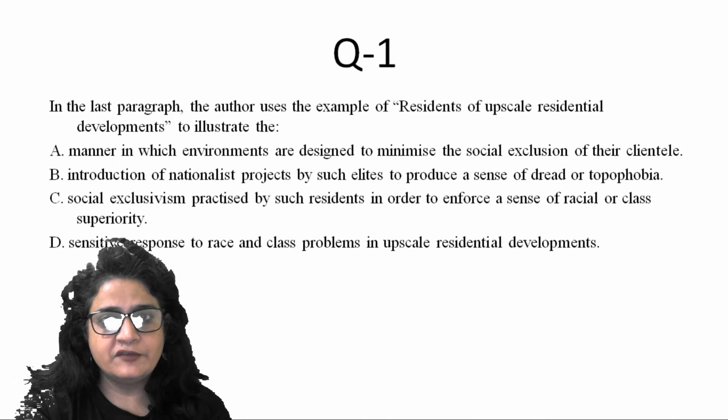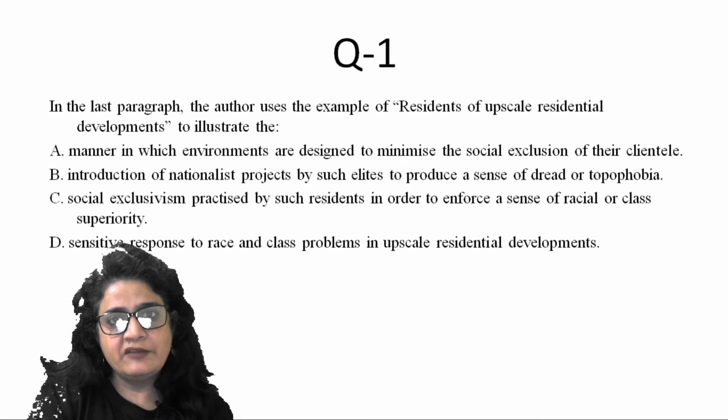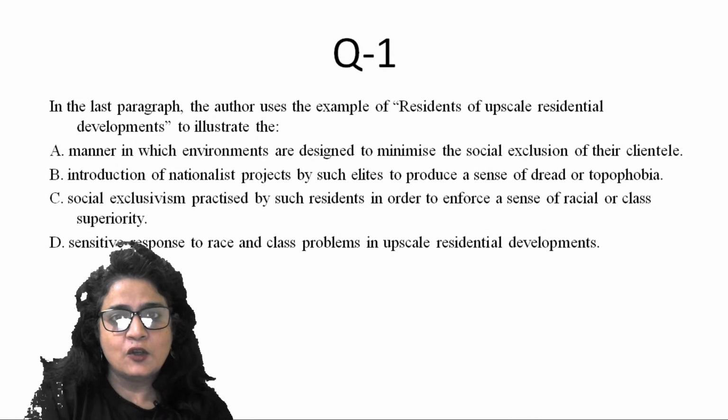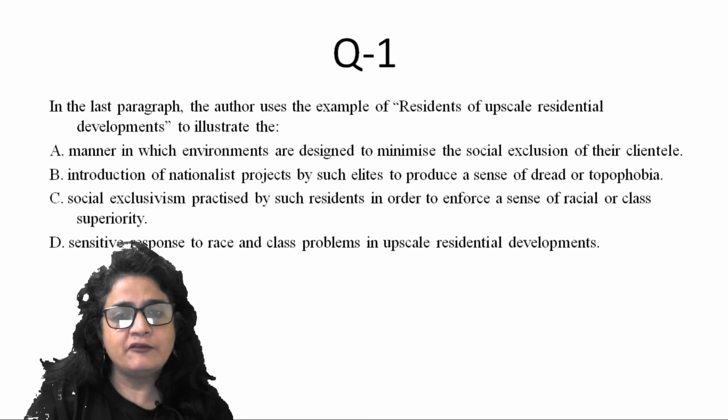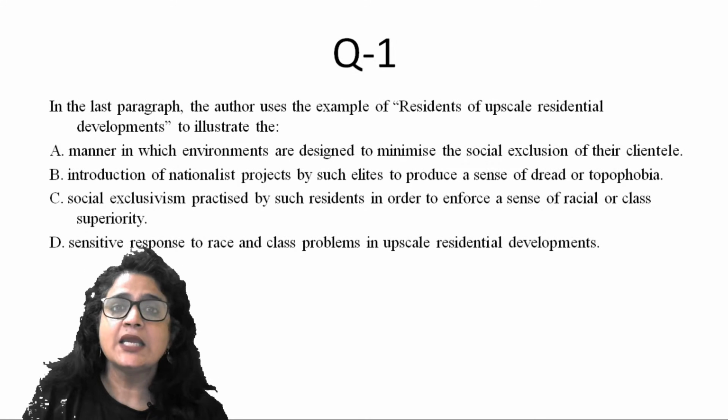Social exclusivism practiced by such residents in order to enforce a sense of racial or class superiority. They come from a different class, they are from upscale class of the society and they have every right to live in this part of the society. People of lower classes cannot come to this place. So there is a topophilia, but this topophilia feeling is also engendering the feeling of class exclusion or racial superiority. Yes, that is the answer.